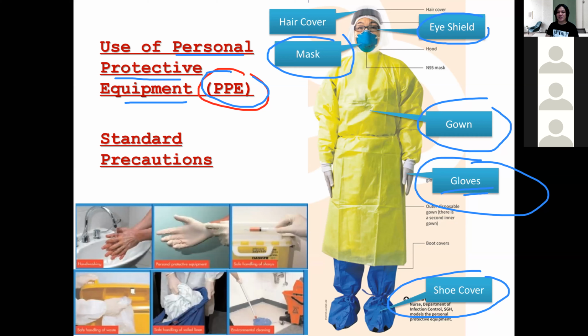Remember, the microorganisms in an infected wound can be transmitted through what? Direct contact. So the answer is very good, 70%, gloves and gown. So the answer is gloves and gown.